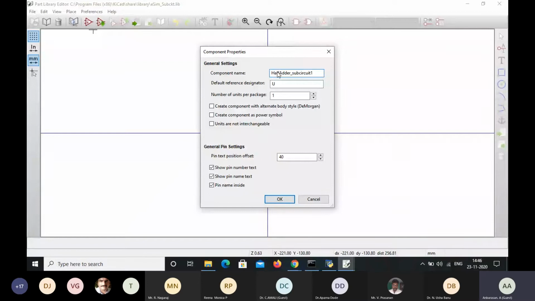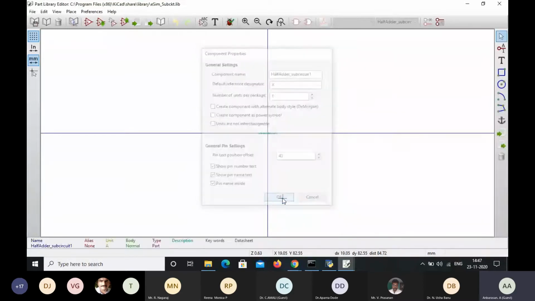Next, default reference designation. In this default reference designation, it is given as a U. Actually, for digital components, you have to select X. This default reference designator comes with various designator variables. If you want to design a diode, that comes with the D. For a bipolar junction transistor, here we have to enter a Q, and so on. Since I'm going to design a digital circuit, a half adder circuit, I'm going to give this designator as an X